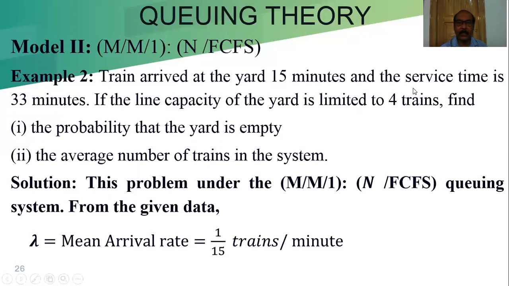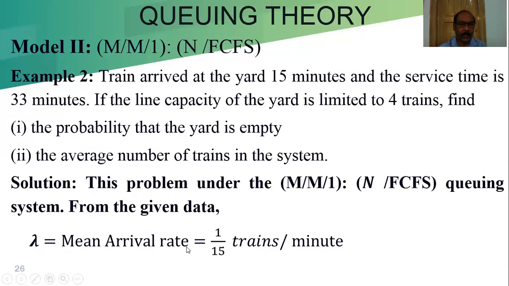Since the limitation is there in the queue, capital N is equal to 4. So this problem is under the M/M/1/N/FCFS queue system. From the given data, we calculate lambda, mu and rho, then we calculate the P0 and LS.